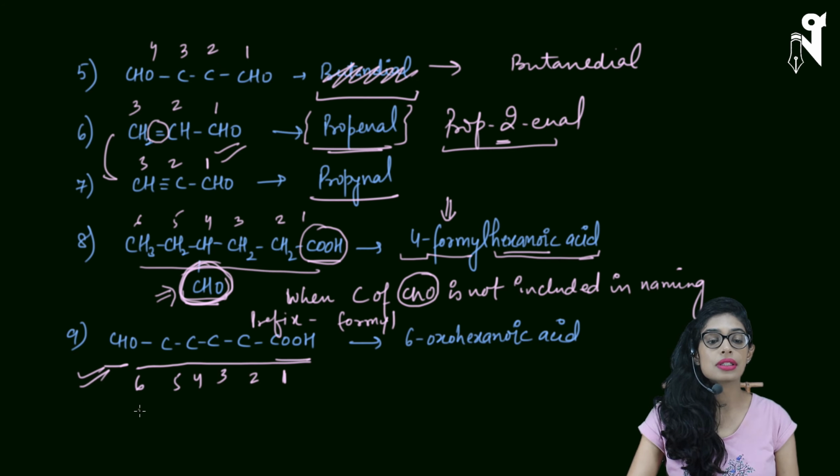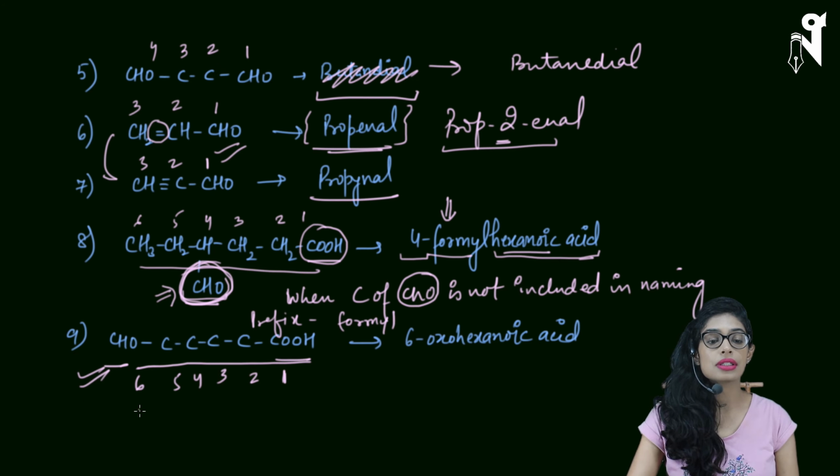Okay, so this is an important difference. You should know where formyl is used and where oxo is used. Though it looks like formyl and oxo are for the same thing, they don't have the same meaning. The meaning is different. The carbon chain name will be different if we are using formyl and if we are using oxo.